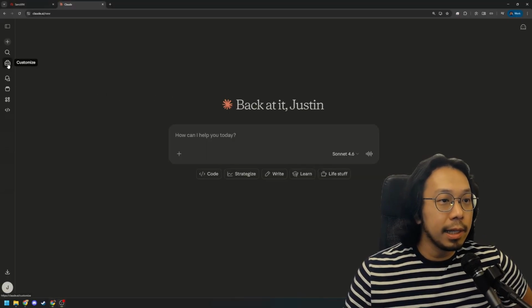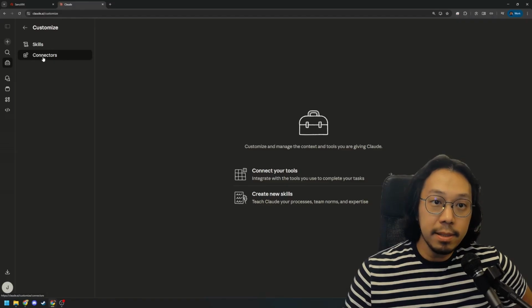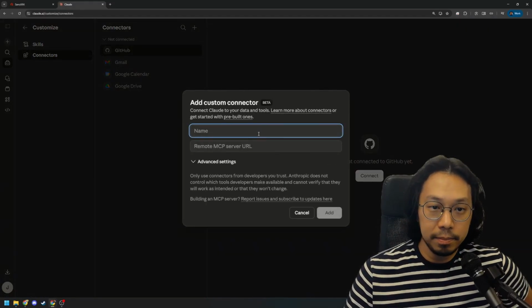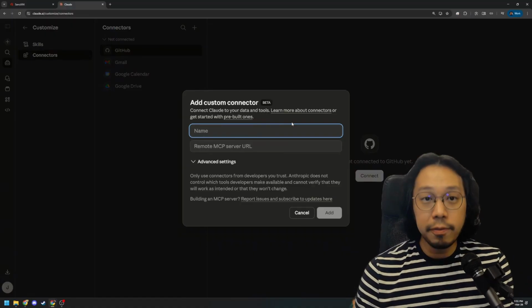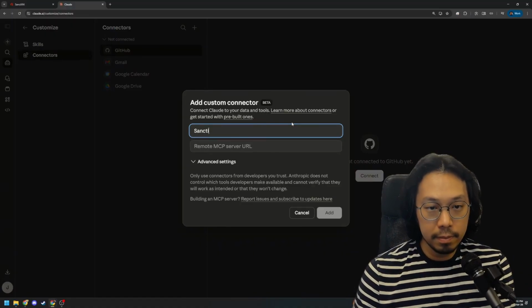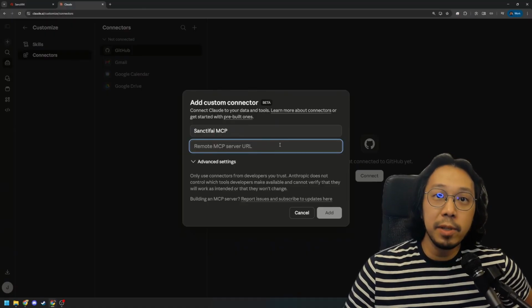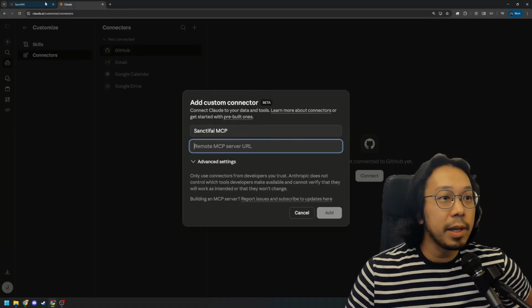First, click Customize, Connectors, this plus button here, and add Custom Connector. For the name, we're going to call it SanctifAI MCP. And we're going to need a remote MCP server URL here, which we're going to get from the SanctifAI website.